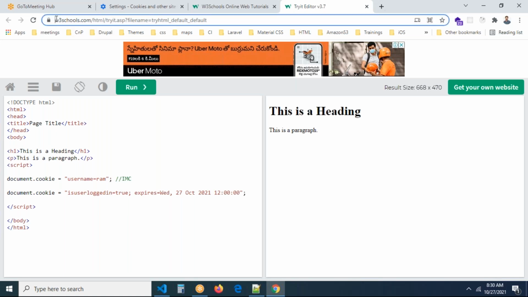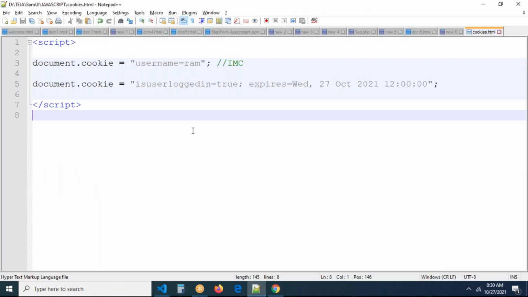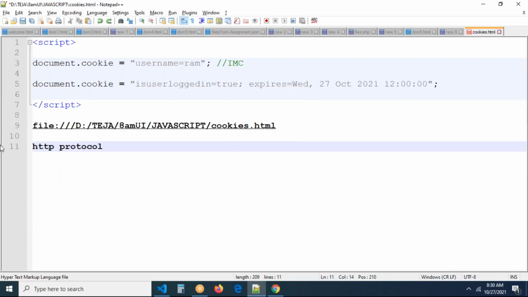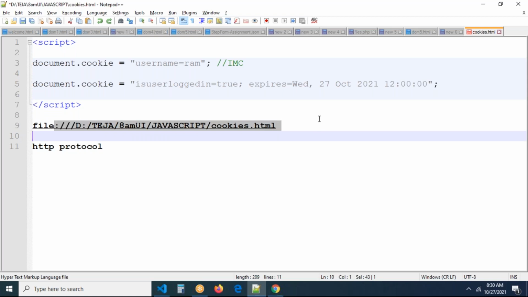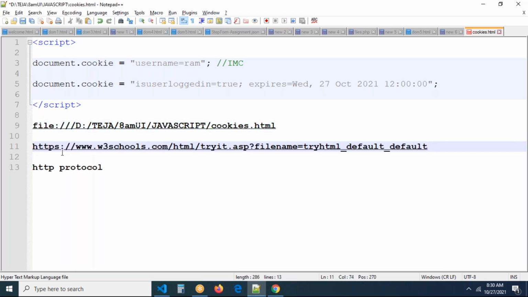Now you can see the difference here. What is the path? Earlier we had the file protocol, which won't work for cookies. Even if you write correct code, the cookie won't be created because the file protocol doesn't support cookies. The HTTP protocol should be there for creating cookies. HTTP or HTTPS, you can have either protocol. If you execute the file with the HTTP protocol, cookies will be created. In real-time applications, we always use HTTP.